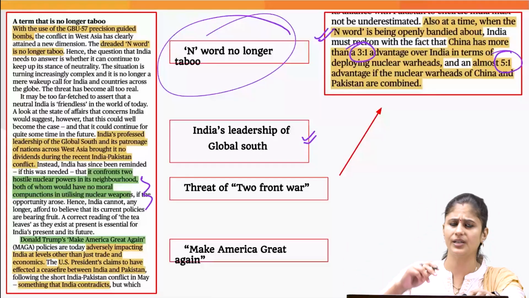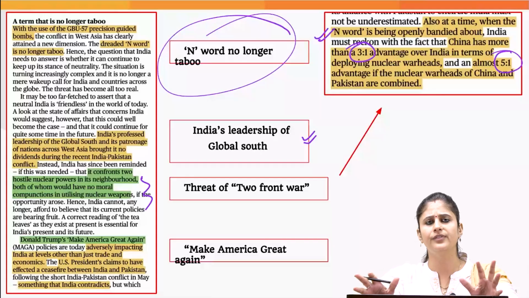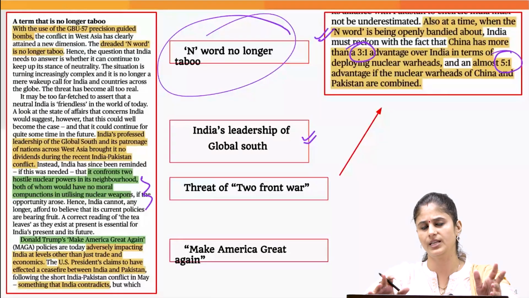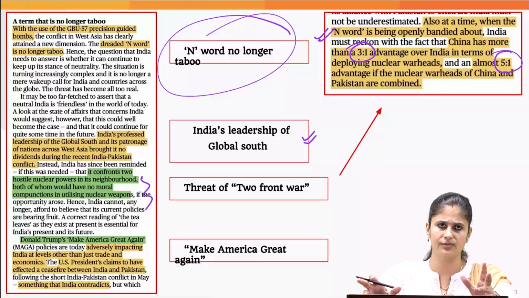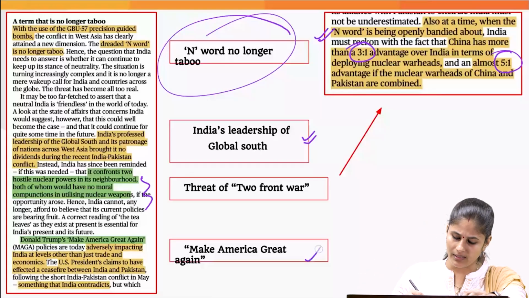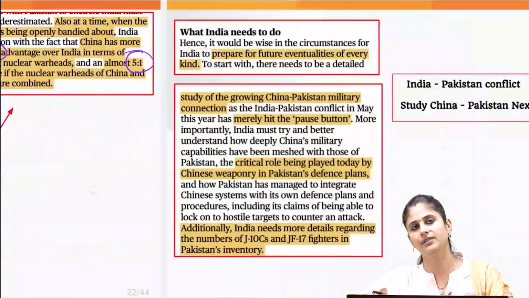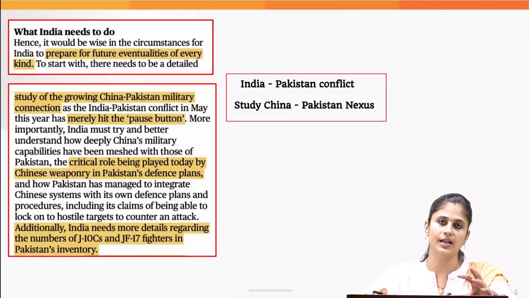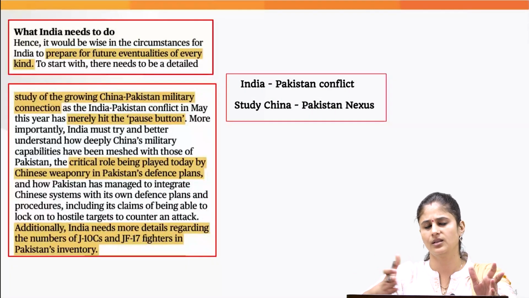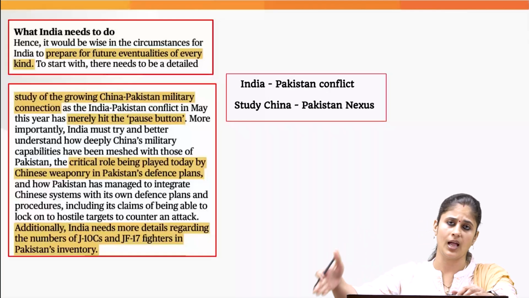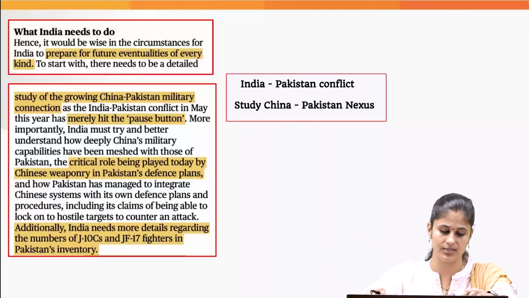Then the writer further pointed out that in the recent conflict escalation that we witnessed between India and Pakistan, whatever support India has provided to the nations in the global south has not borne fruit, because nobody is taking India's side. Okay. And then Make America Great Again. This we have already discussed, how it is negatively impacting India's trade with the USA, and how, even if we crack this trade deal with the US, it is going to negatively impact the agriculture sector of India.